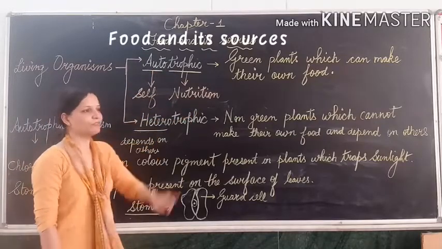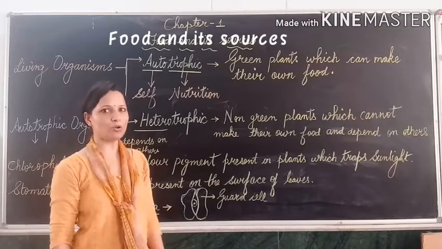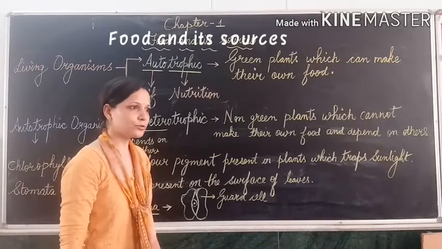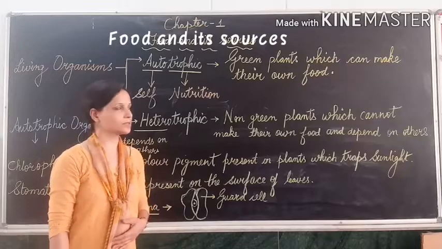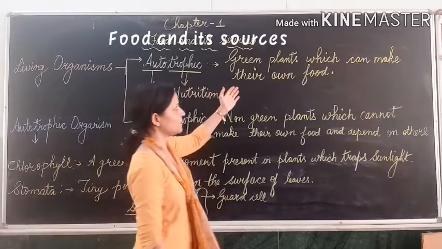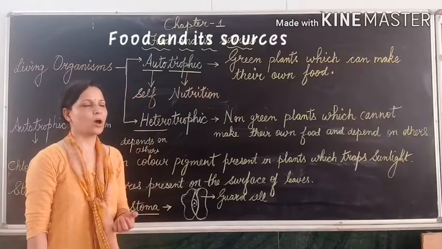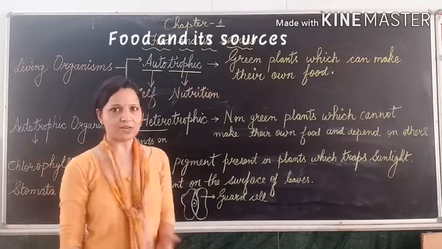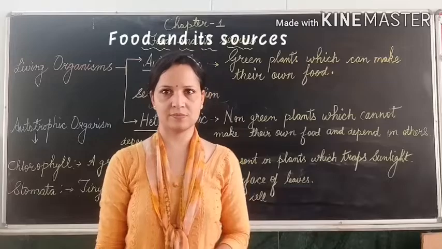So the mode of nutrition in which organisms can prepare their own food is called autotrophic nutrition, and the organisms are known as autotrophs. Mostly green plants which can prepare their own food are known as autotrophic organisms. They produce food for us, so they are also known as producers.